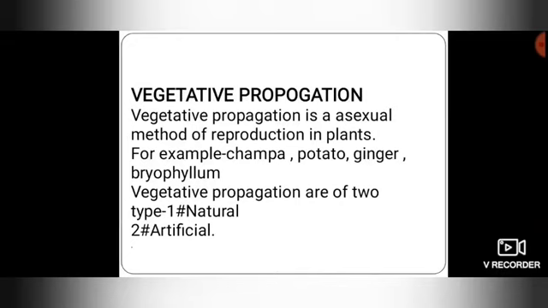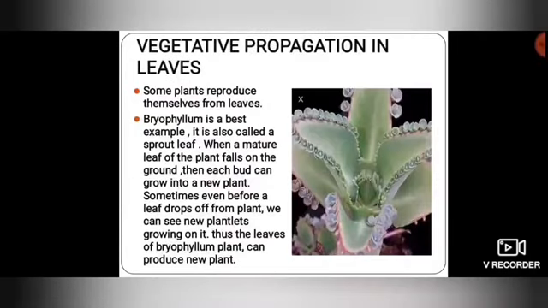Now, there are two types of vegetative propagation, that are natural and artificial. Vegetative propagation in leaves is also called natural vegetative propagation. Some plants reproduce themselves from leaves. A plant which can reproduce from its leaves is bryophyllum. It's also called the sprout leaf plant.